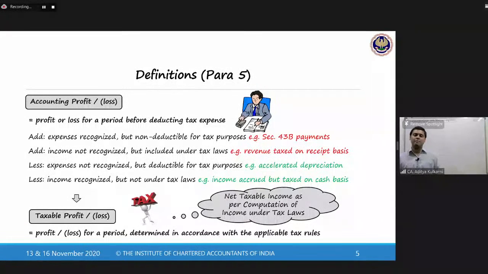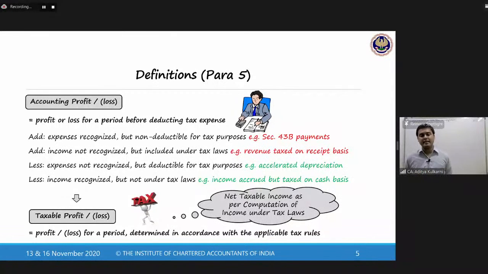Sometimes the rate in income tax is higher, whereas what you charge in the Companies Act is lower. So when that is the scenario, you will have a higher depreciation deductible in the Income Tax Act. Therefore, you will reduce the depreciation for tax purposes by whatever is the excess amount.